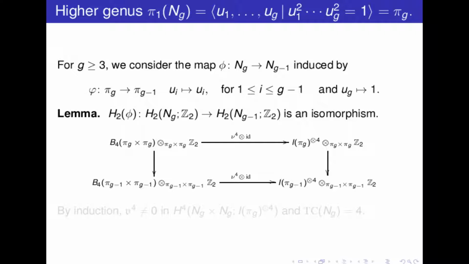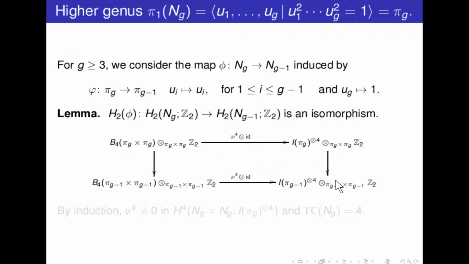Now we would like to see that this obstruction is not zero, so we apply it on a cycle representing the Z2 fundamental class. But this Z2 fundamental class goes to the Z2 fundamental class, and we know that the cocycle in this class is not zero.